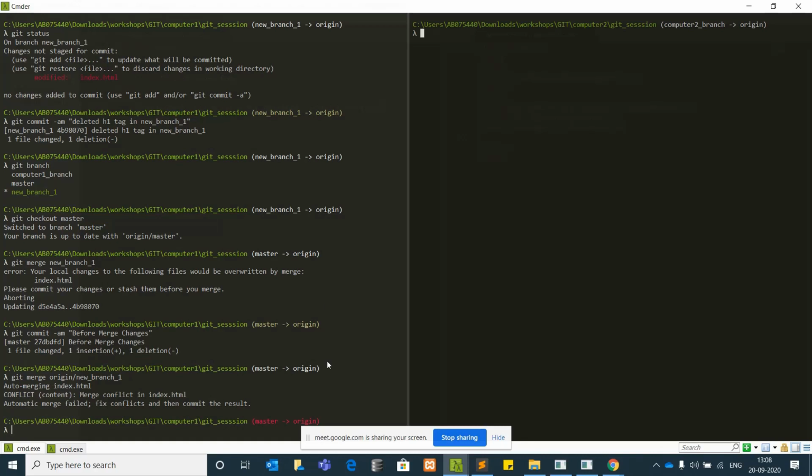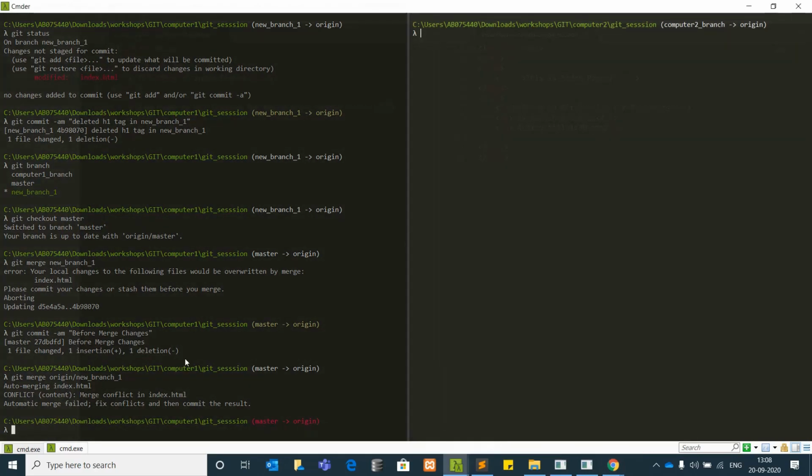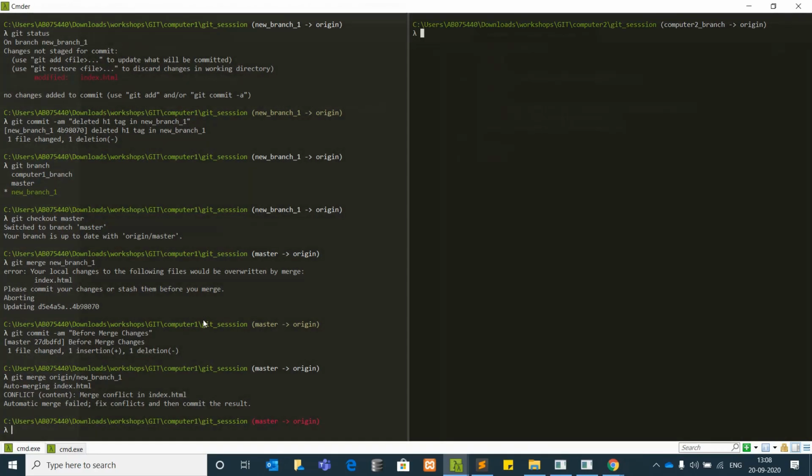Okay, this is what I wanted to show you. Now, if you see, one developer is making changes on the same line. One developer has deleted the h1 tag, and in the other branch that h1 tag is already there. The new branch had all those changes, that means the h1 tag was deleted, and the master branch has the h1 tag available.